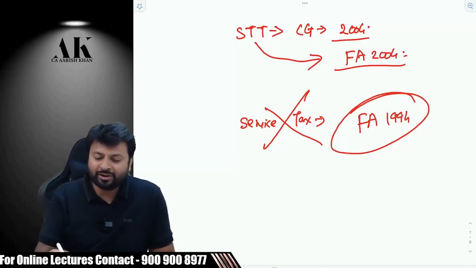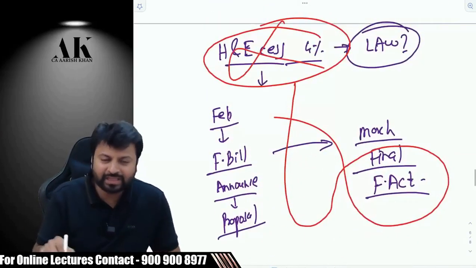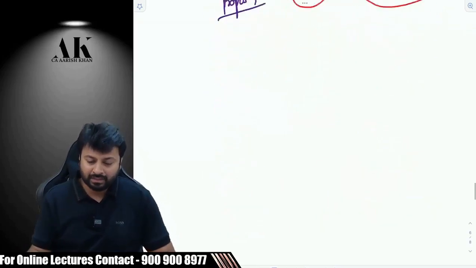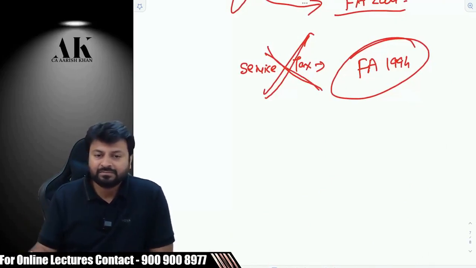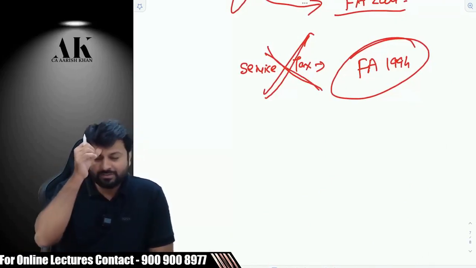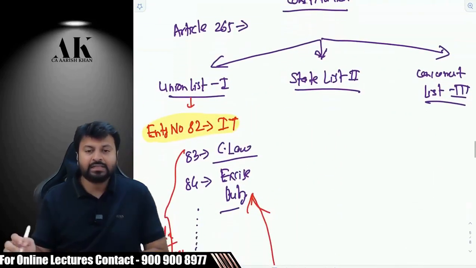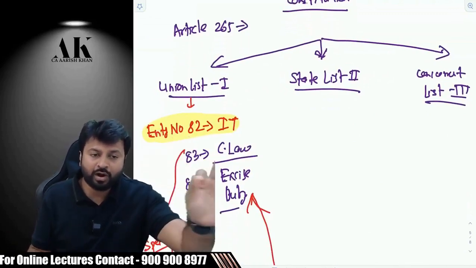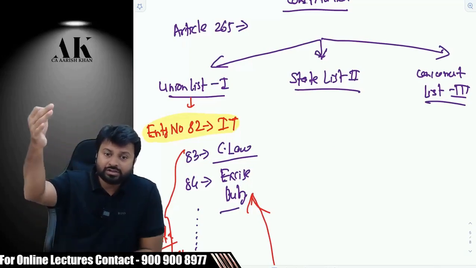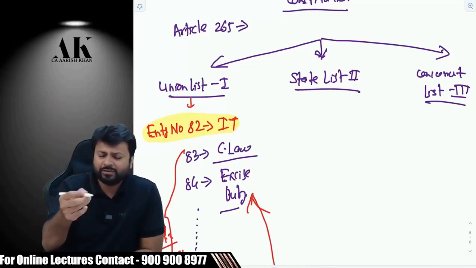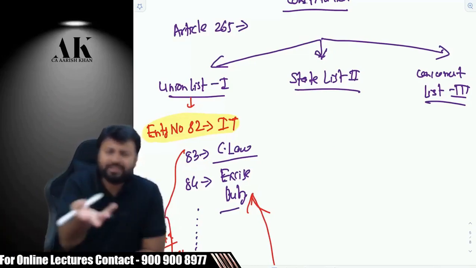It is understood that you are not making a law for STT because it's a small tax, right? It is understood that you are not making a law for health and education cess. It's a small part of revenue. But why has the government not made a Service Tax Act? I'll be speaking about that in a while. So the point I'm trying to say is very clear: the government needs to have a power from the Constitution to make any particular law. Similarly, I'll speak a few things about the state list and concurrent list also, even though we are not much interested in that because we are more interested in the union list.